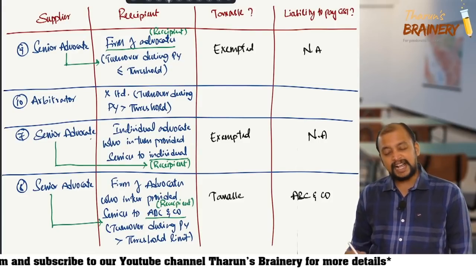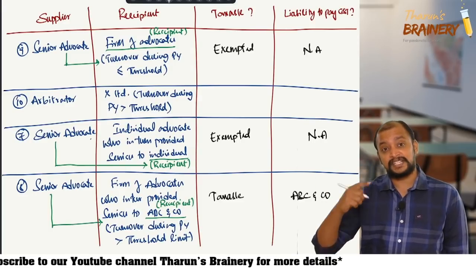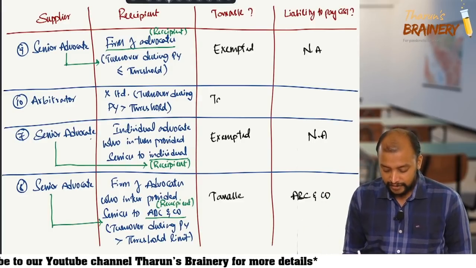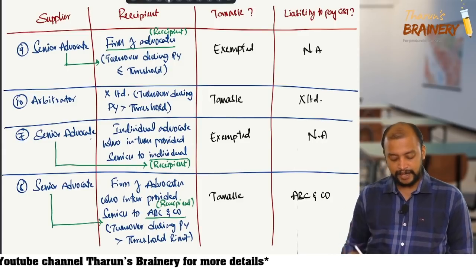Whether it will be taxable or exempted? Since the business entity's turnover during the previous year exceeds the threshold, it will be taxable. And who will pay GST? X Limited shall pay GST.